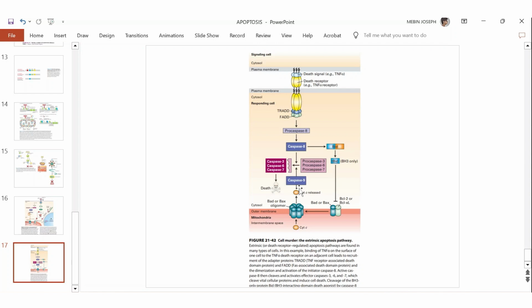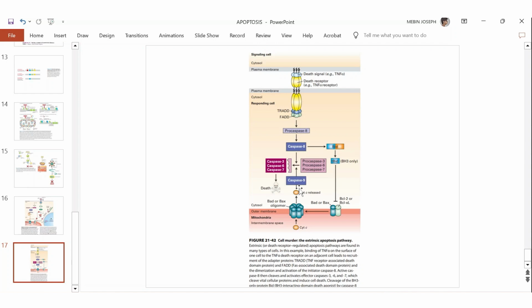APAF1 will activate initiator caspase. Initiator caspase will then cleave the effector caspase pro domain and make the effector caspase active. Effector caspases will cleave all the cell substrates, leading to cell death. So this is the extrinsic pathway.